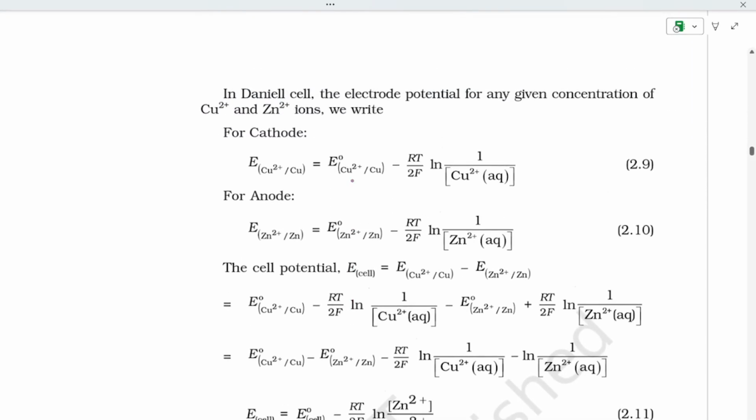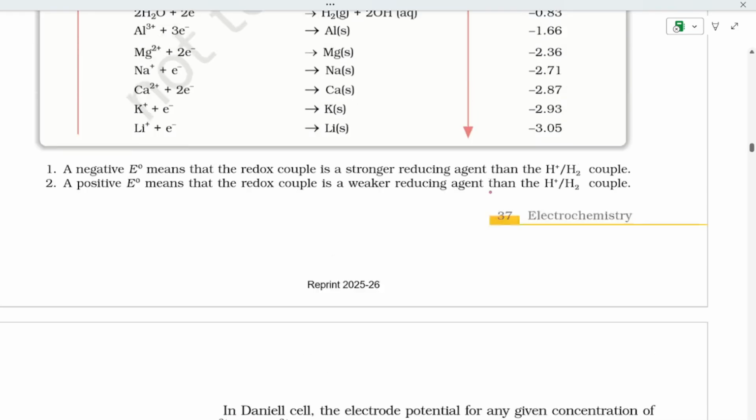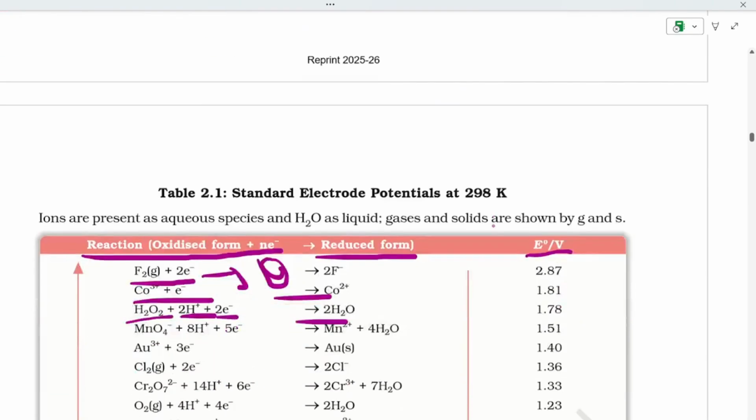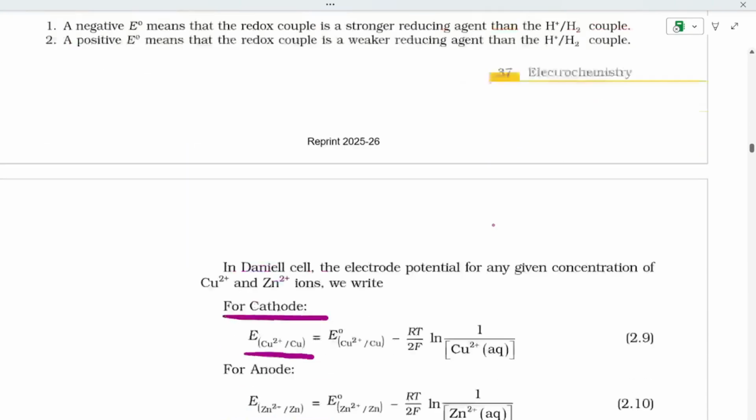Now if we see the Daniell cell, for the cathode, if you take copper, it is E = E° (Cu2+/Cu) minus RT divided by 2F ln 1 divided by [Cu2+]. Now why it became 1, you see the formula here. The M value is what we have taken, and the copper value is 1.